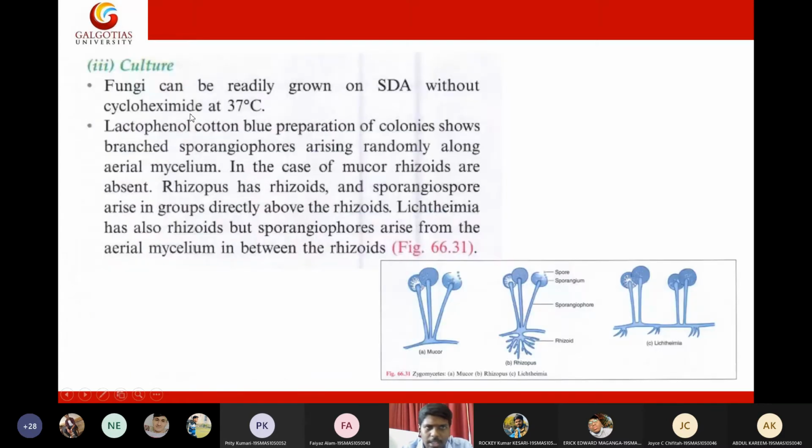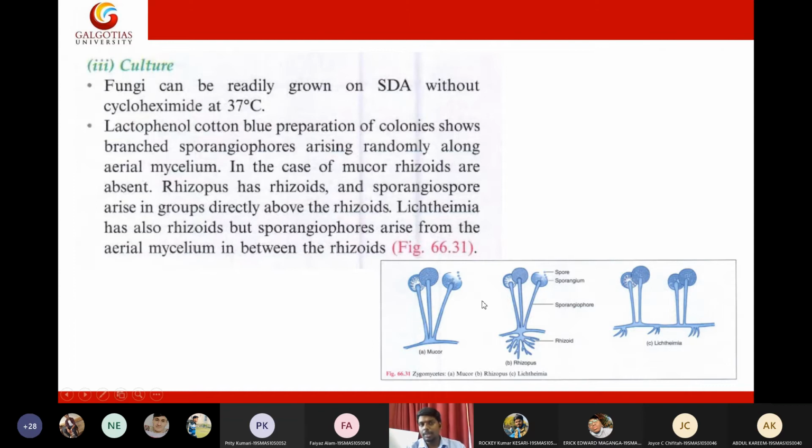Then culture. It can be readily grown on SDA without any cycloheximide at 37 degrees centigrade. At this particular temperature, you can see the mucormycotic growth. You are able to grow it.